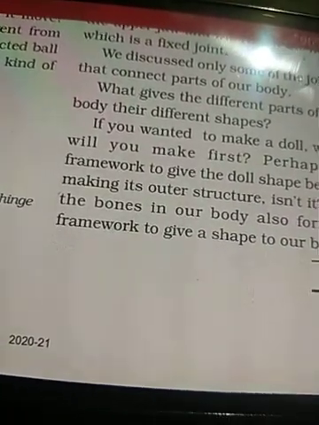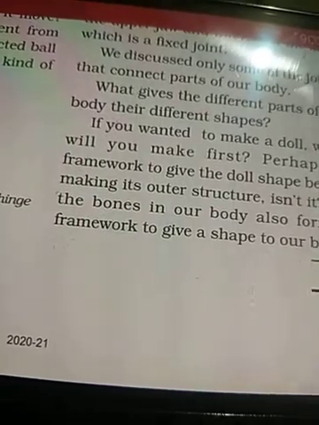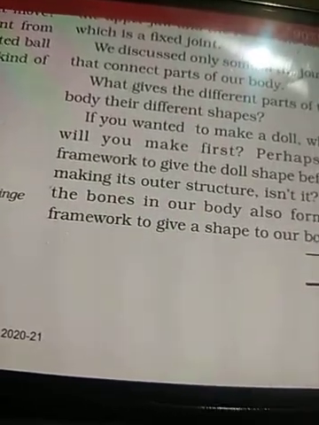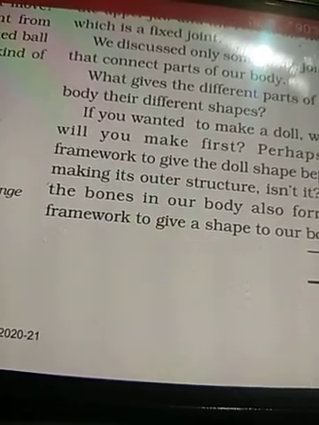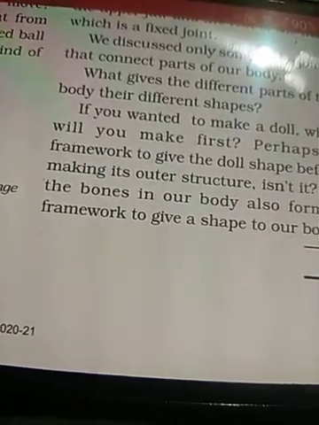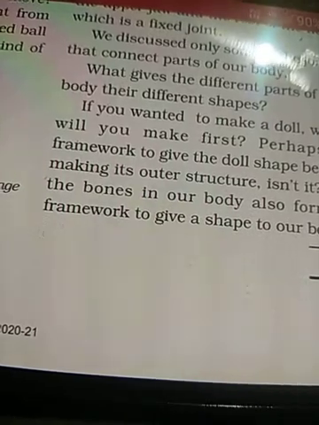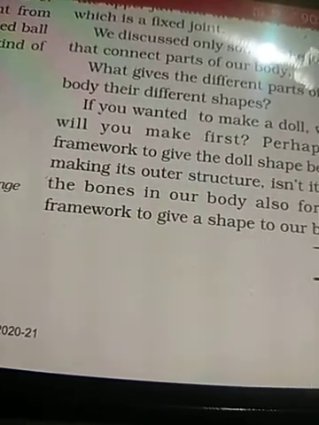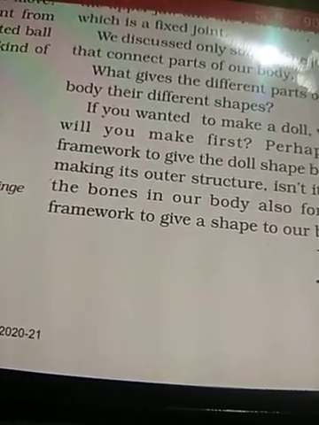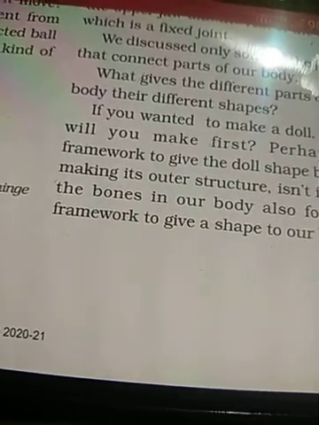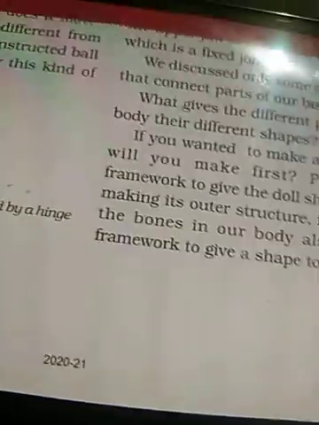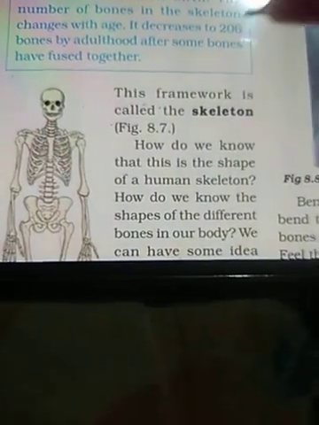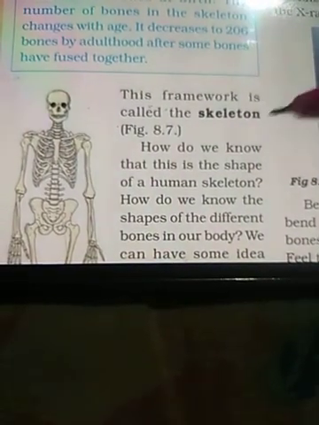Similarly, as I have explained, a framework of straw is prepared before applying the clay on the idols of goddess Durga during Durga Puja. So similarly, all our bones are attached, they are fixed in a proper framework, and this framework gives a decent and proper shape to our body. Yes, and this framework is called the skeleton.